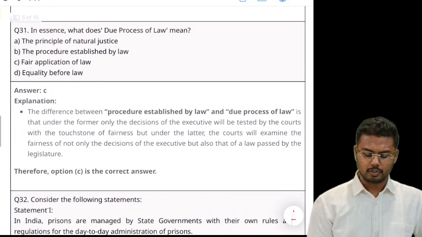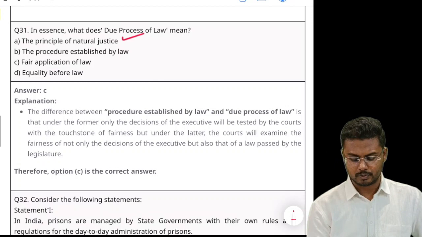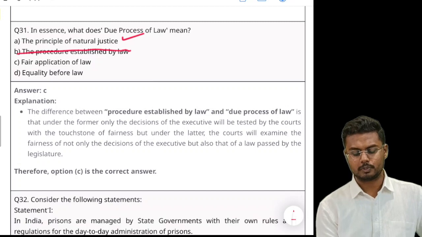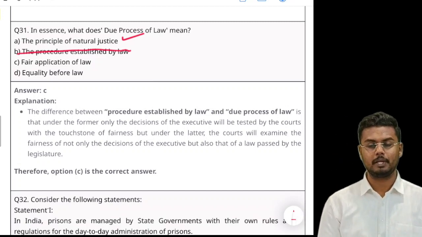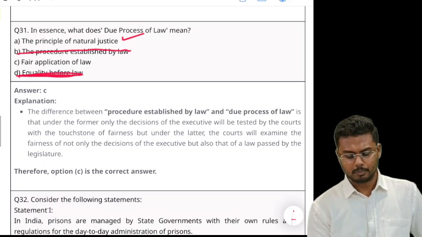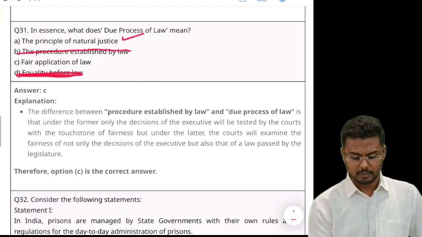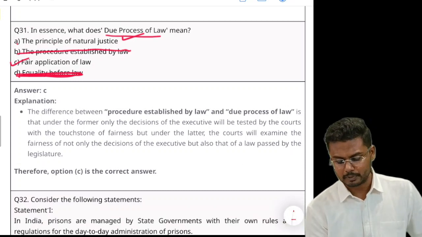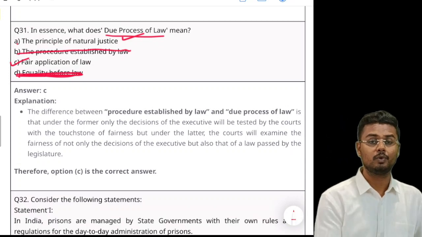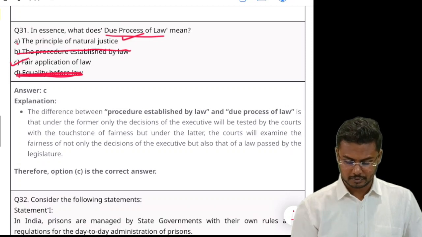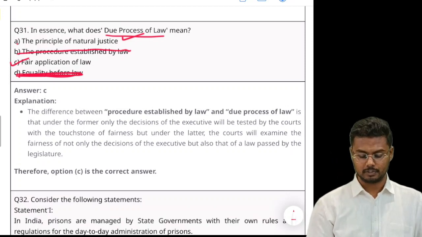Next, in essence, what does due process of law mean? The principle of natural justice. This might be the answer. The procedure established by law you can eliminate, because due process of law and the procedure established by law are different aspects. And equality before law, definitely due process of law does not mean equality before law. So you're left with option A and option C, but the right answer is option C, that is fair application of law. Due process of law means the law takes its own path, which is logical as well as legal. So option 3 would be the right answer, that is fair application of law.